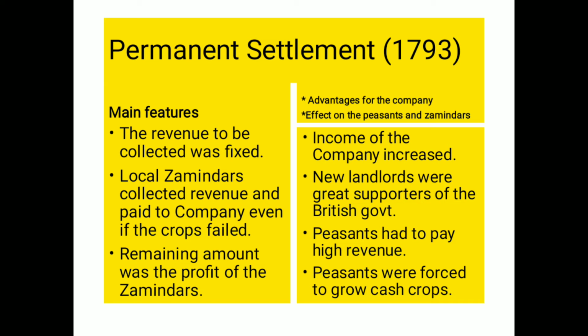Now with all these problems, if they could not pay, then what used to happen? The land which the peasants owned was auctioned off, and whatever amount was required for the company, they took from the earnings of this auction.